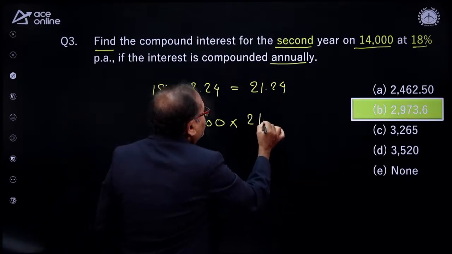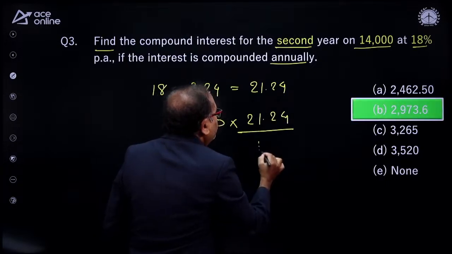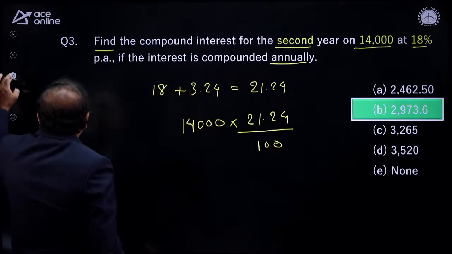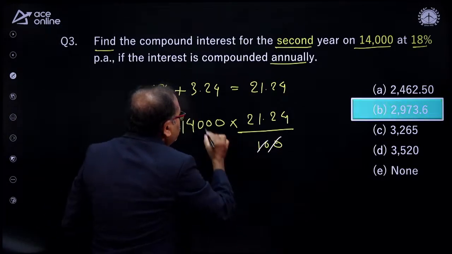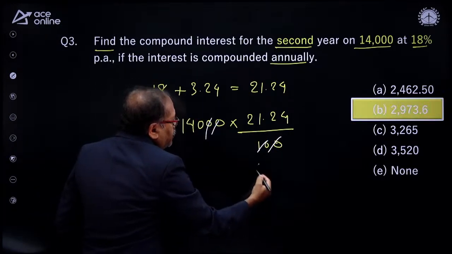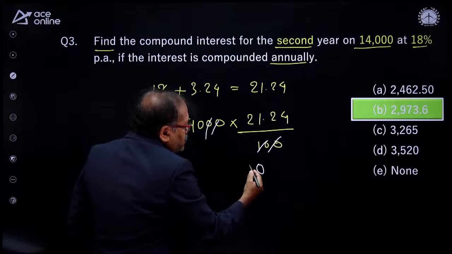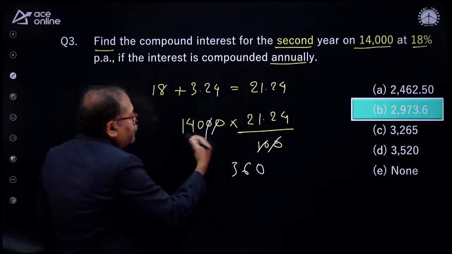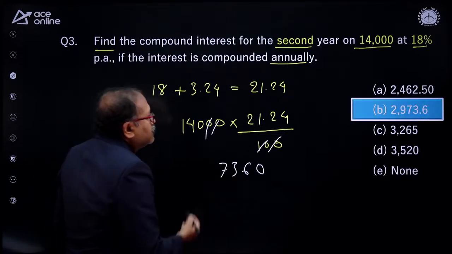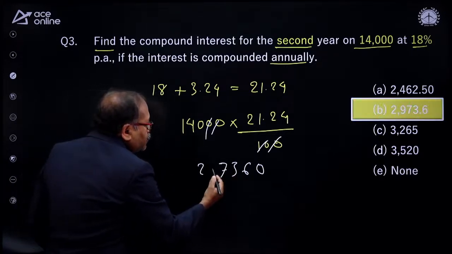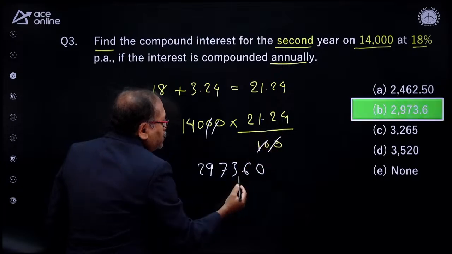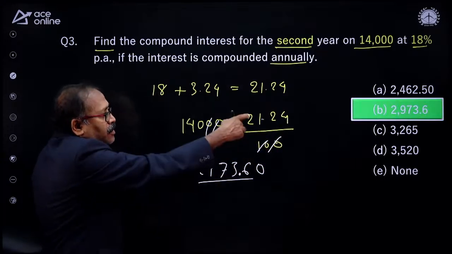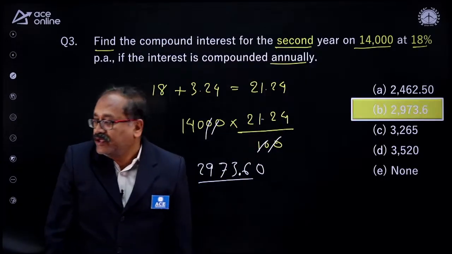So that 21.24 by 100, I will just go with the simplest way of writing. So cancel these zeros and then place a 0 over here. 14, 4, 56, carry 5. 14 twos are 28 plus 5, 33, carry 3. And 14 ones are 14 plus 3 is 17, carry 1. And 14 twos are 28 plus 1 is 29. After decimal there are 2 digits, so the decimal will come over here. Rightly said, your option choice B.